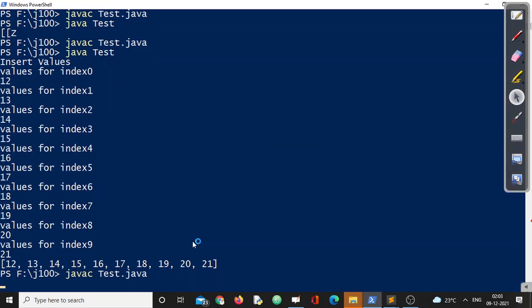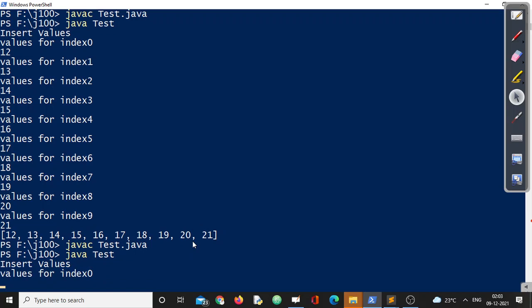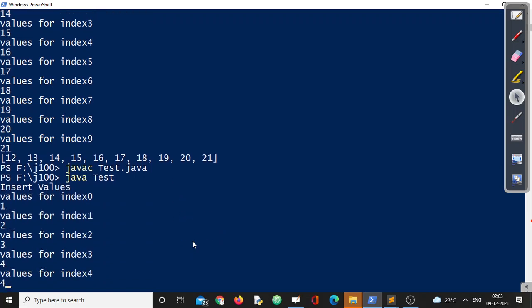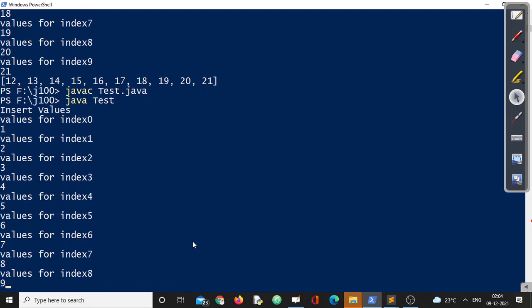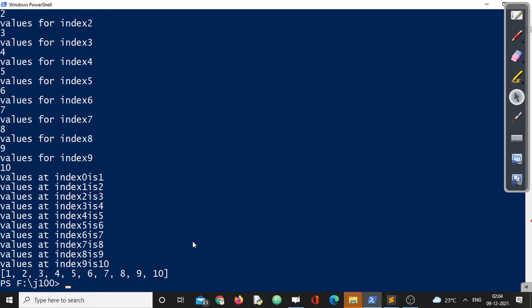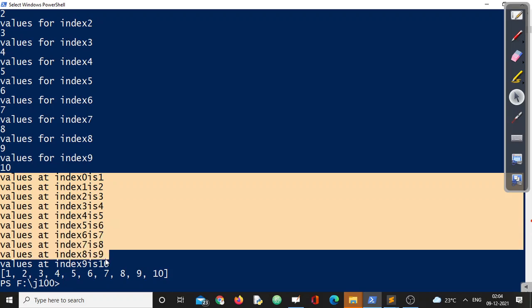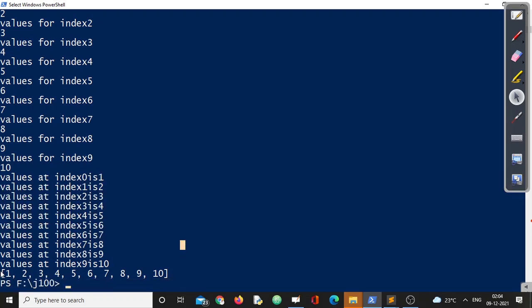Compile, the code should compile fine. 1, 2, 3, 4, 5, 6, 7, 8, 9, and 10. See, value at index 0 is 1, index 1 is 2, like that. So all the values with index number are displayed. I can display the values using this for loop. I can also display like this. No problem at all. Clear?